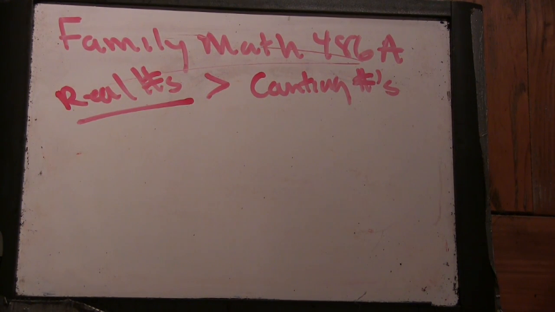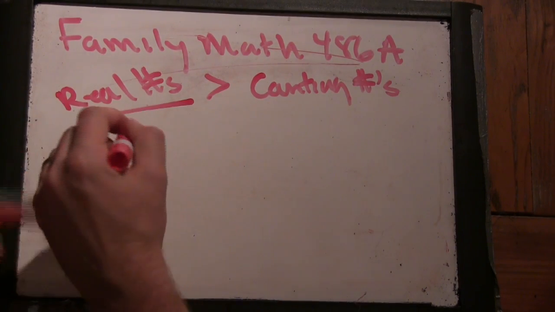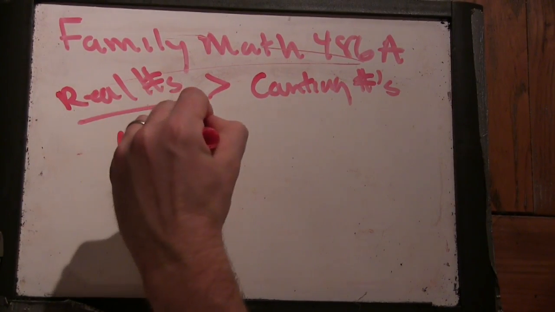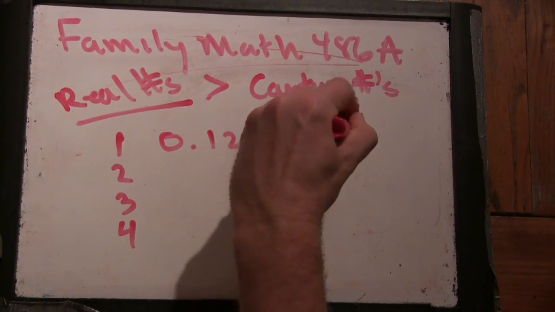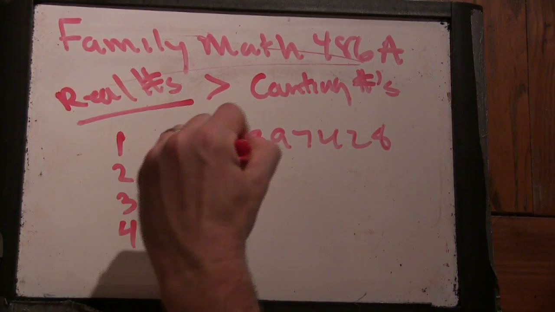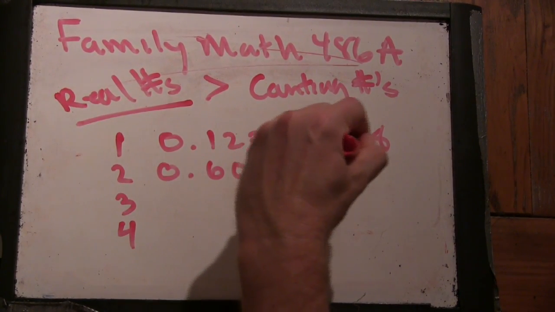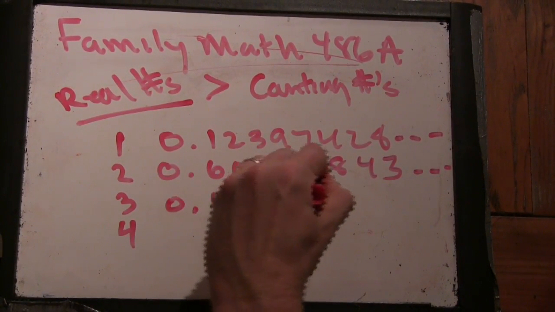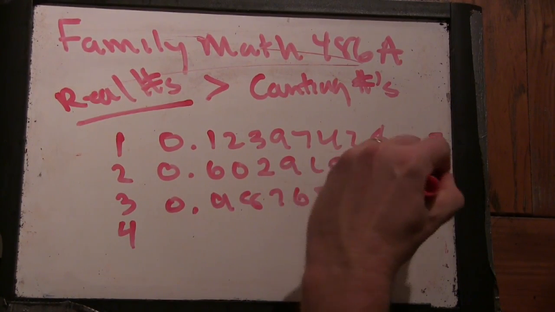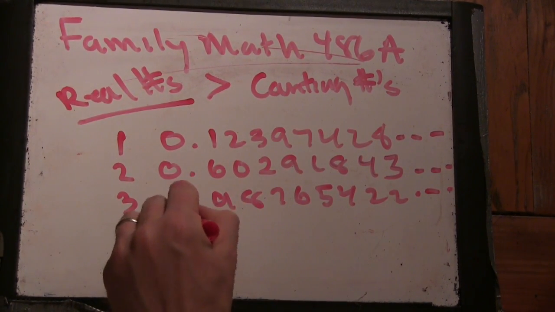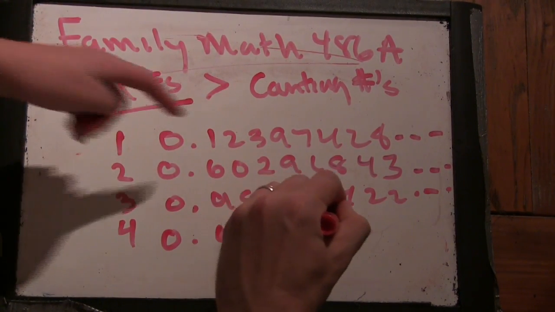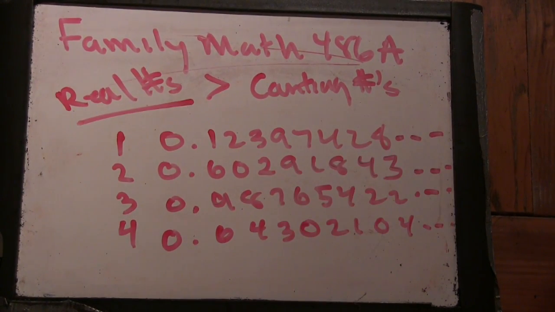So we made a list of the real numbers. Here's real number 1, 2, 3, 4. I'll just write some out. Then we applied 2 rules to these numbers. We're going to make a new number, and we're going to use the two rules to make one. The first rule, I think from our movie yesterday, was if a number is not 8, make it 8. And the second one is if the number is 8, make it 4.